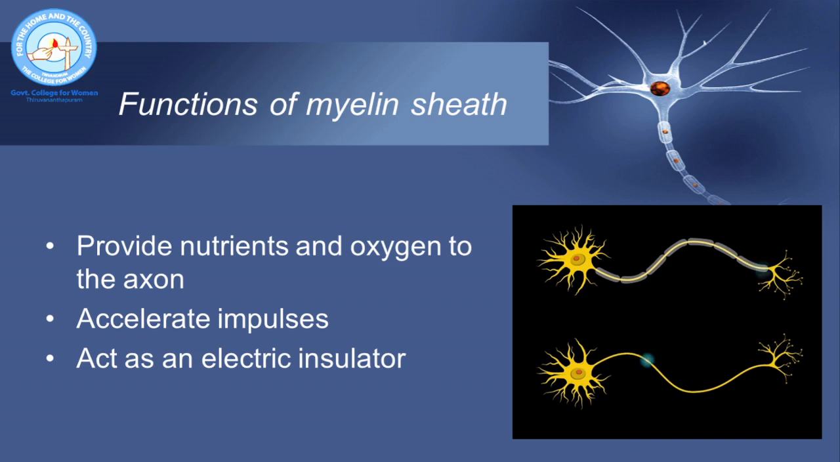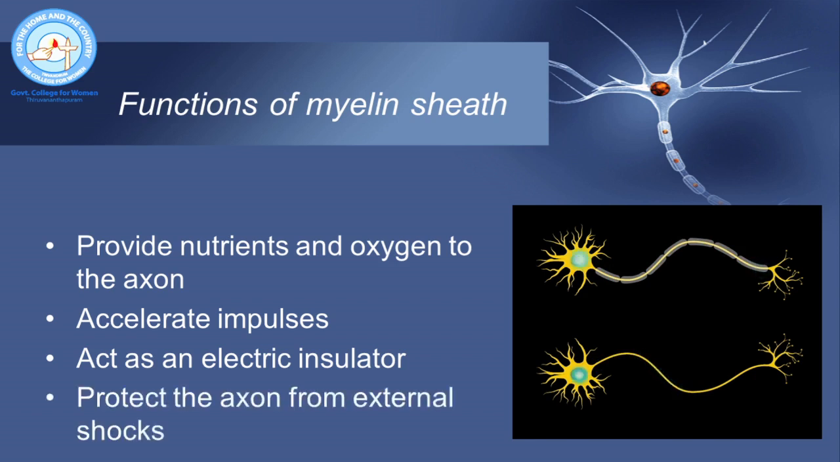Then the next function of myelin sheath is it acts as an electrical insulator preventing the loss of ions. Since the myelin sheath is forming a covering around the axon, it is preventing the loss of ions from this axon. That is why it is acting like an electrical insulator. Myelin sheath also protects the axon from external shocks. These are the functions of myelin sheath.